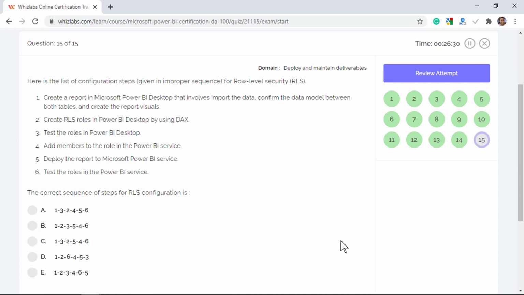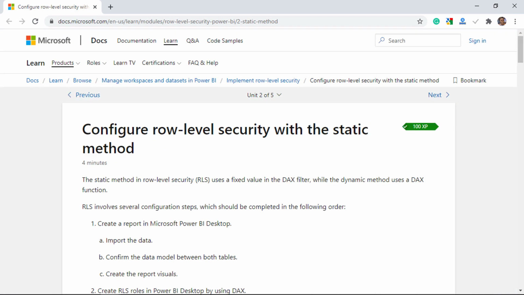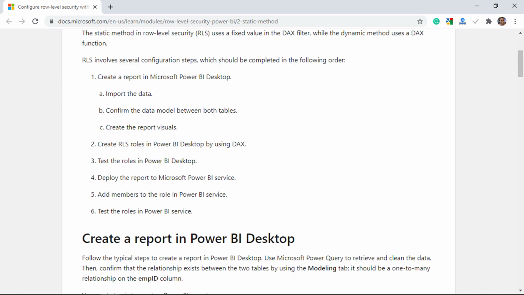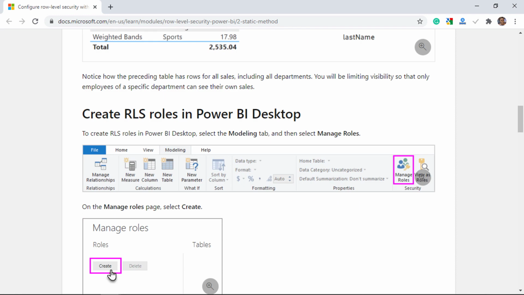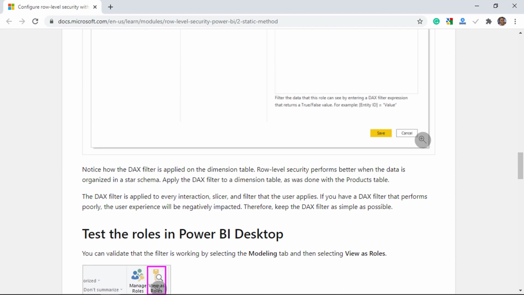Here is the list of configuration steps given in improper sequence for row-level security. The question is, we need to identify the correct sequence of steps for RLS configuration. Well, the correct sequence of steps to configure row-level security are: creating a report in Power BI Desktop, which includes importing the data, confirming the data model between both the tables, and creating the report visuals. Then, creating row-level security roles in Power BI Desktop by using DAX. Validating the roles in Desktop so you can verify if the filters are working correctly.